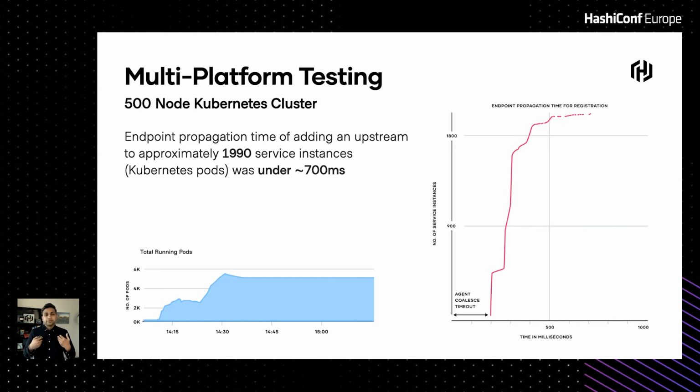In this case, we created that service, so that registered itself in Consul, and that caused a change that would lead to 1990 service instances updating their sidecar proxies. So that took just under 700 milliseconds for all of these 1990 proxies to update themselves. And you can see some of the graphs here. On the right, you see the propagation time graph, and on the left, you see the total running pods in the Kubernetes cluster.